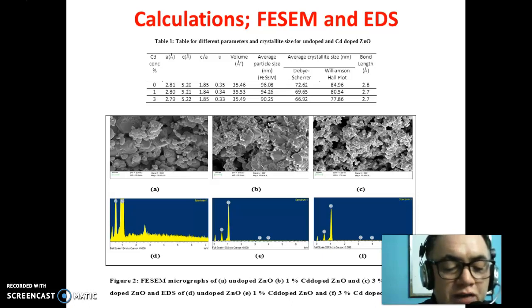Figure 2 shows the FESEM micrographs of undoped ZnO and Cd-doped ZnO. A thorough analysis of the images was done using the image processing software ZEN. The mismatch in crystallite size estimated from Debye-Scherrer relation and that from the Williamson-Hall plot calculation is mainly ascribed to the inclusion of strain in the as-synthesized sample.